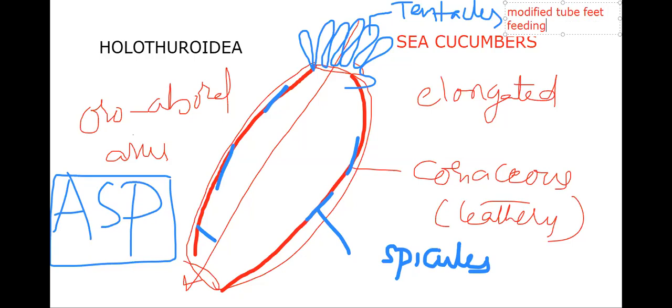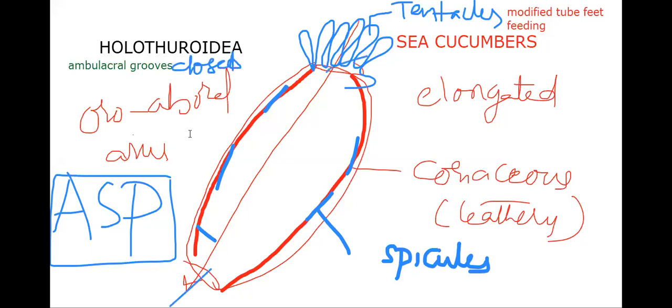Ambulacral grooves are closed. You can't see ambulacral grooves. Let me change the color. Ambulacral grooves are closed. Mouth is anterior, anus is posterior.